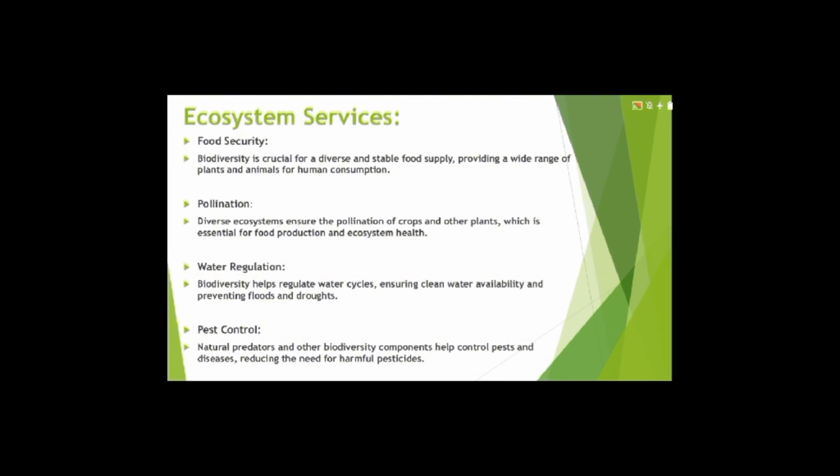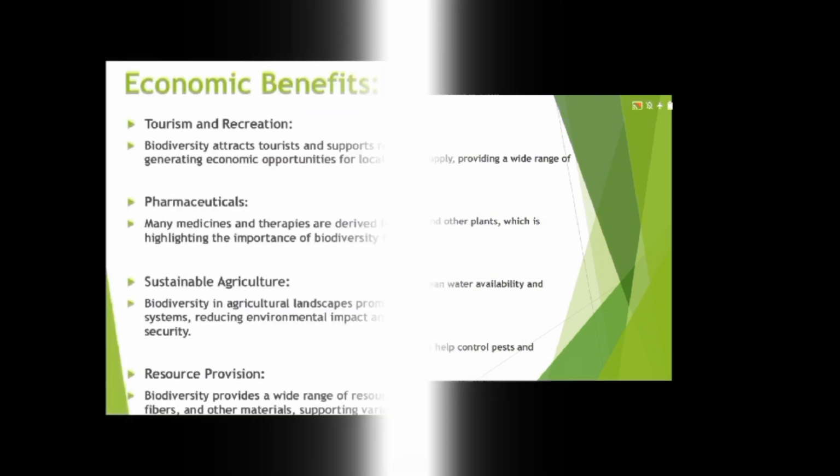Food security. Biodiversity is crucial for a diverse and stable food supply, providing a wide range of plants and animals for human consumption. Pollination. Diverse ecosystems ensure the pollination of crops and other plants, which is essential for food production and ecosystem health. Water regulation. Biodiversity helps regulate water cycles, ensuring clean water availability and preventing floods and droughts. Pest control. Natural predators and other biodiversity components help control pests and diseases, reducing the need for chemicals.